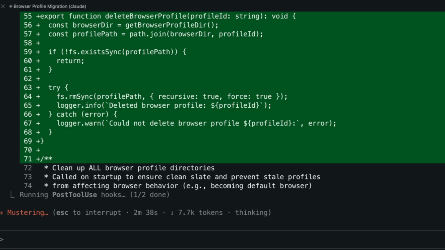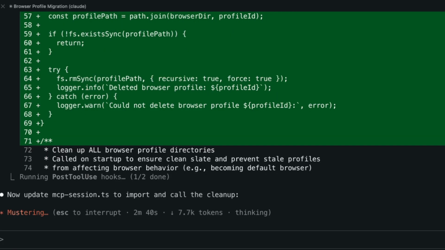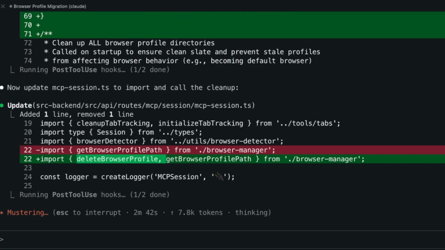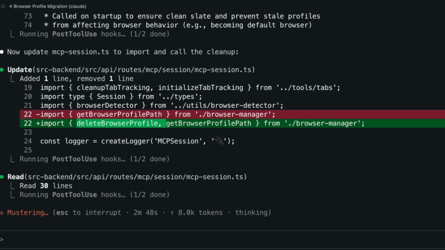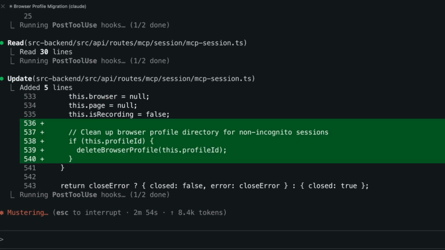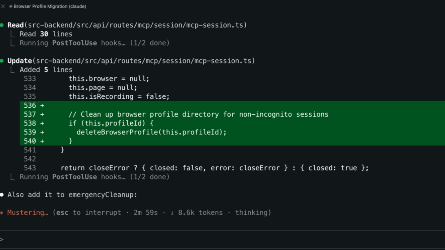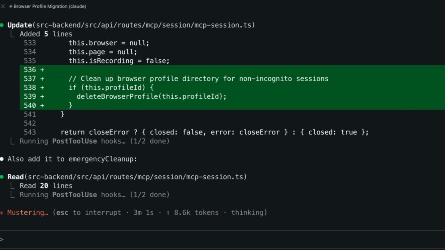Looking at the grep results, config.ts and mcp session.ts and session.ts import from browsermanager.ts, so it should be fine. There's one more file that has a reference too. Let me check. That's just a comment. I should update it to reflect the new location.